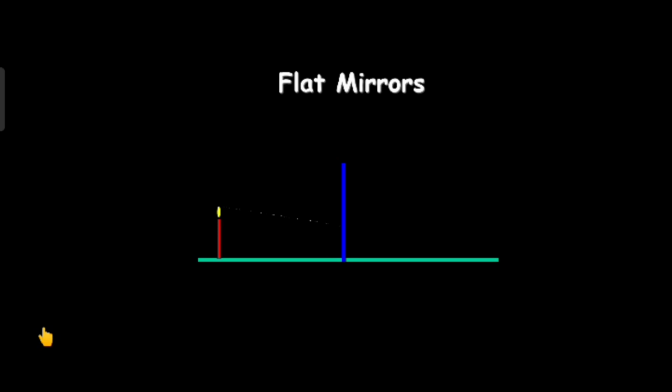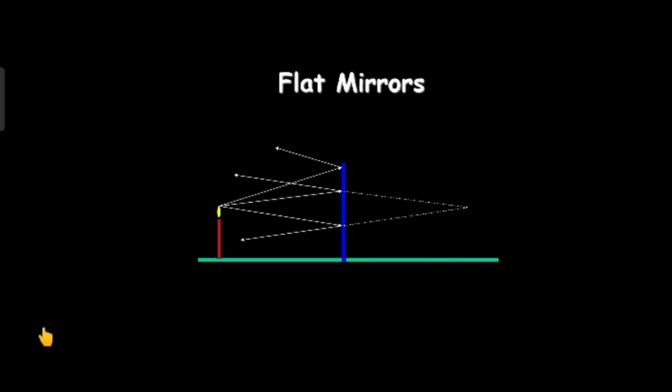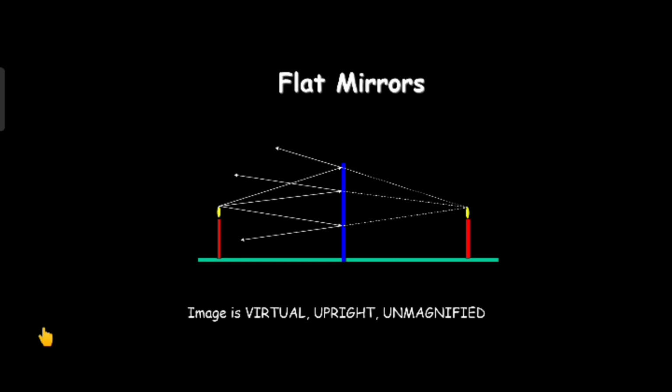Let us see the case of flat mirrors. Here you can see the reflection of light in the picture. Here image is virtual, upright and unmagnified in case of flat mirrors.